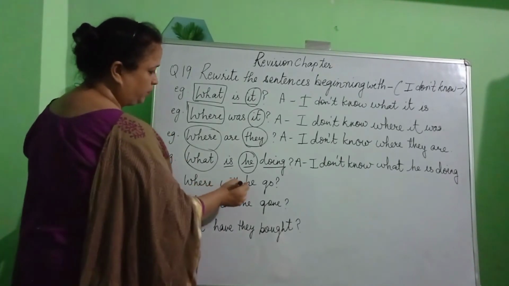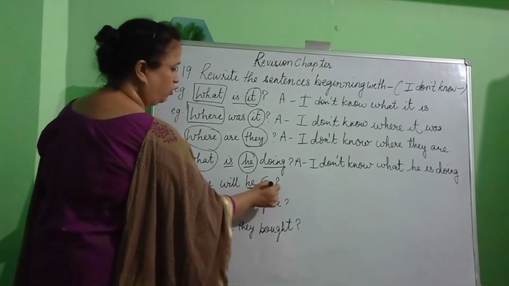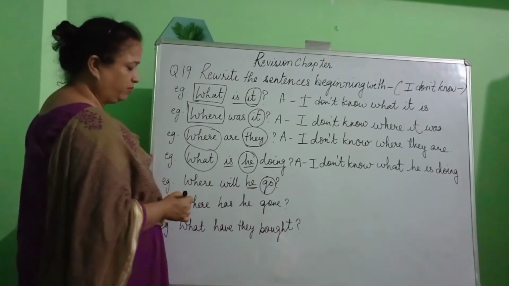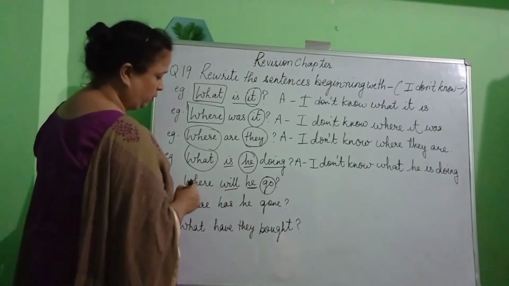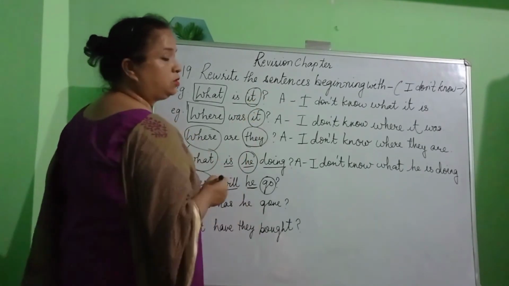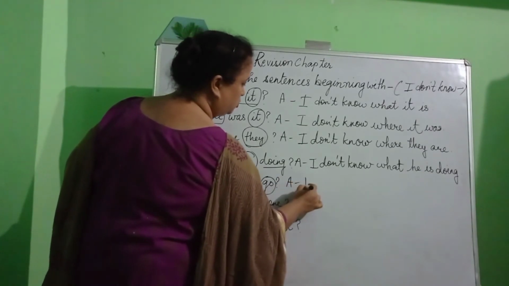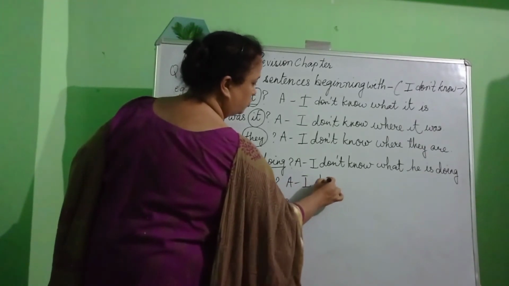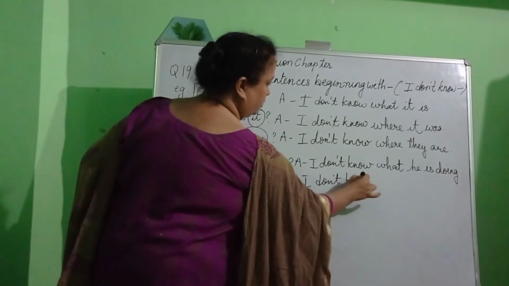Next children, we have he as the pronoun, we have go as the main verb and will be as the helping verb. Where is the question word? We need to begin our answers using the words I don't know. So once I write the words I don't know, what am I going to write?